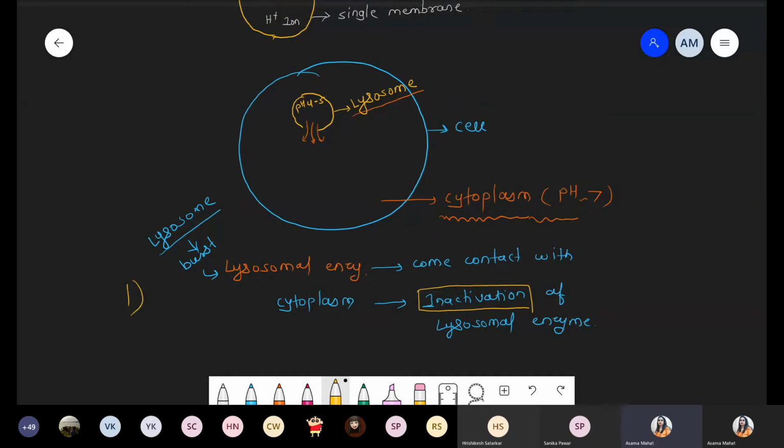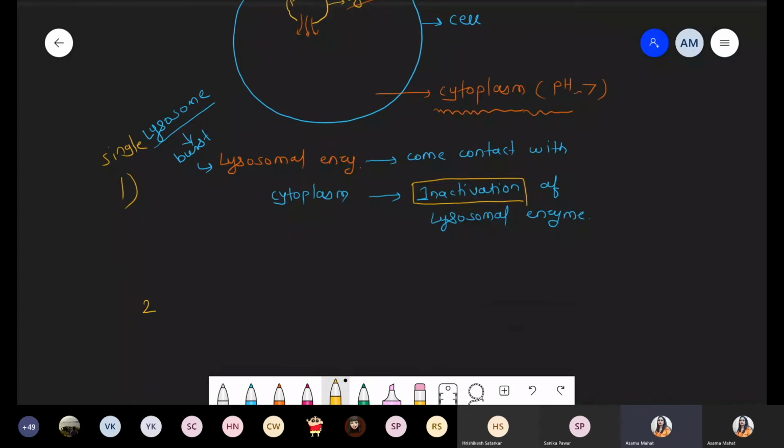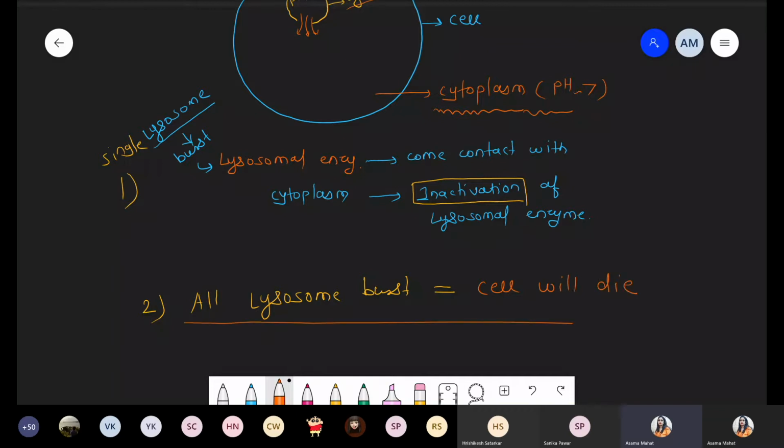that was the first condition, where we talk about only a single lysosome. Now the second scenario: if all the lysosomes burst, then what will happen? Let me complete this point. Definitely in this condition the cell will die, because a cell does not have just a single lysosome. Many lysosomes are present. If all the lysosomes burst at a time, it is responsible for degradation of its own cell.